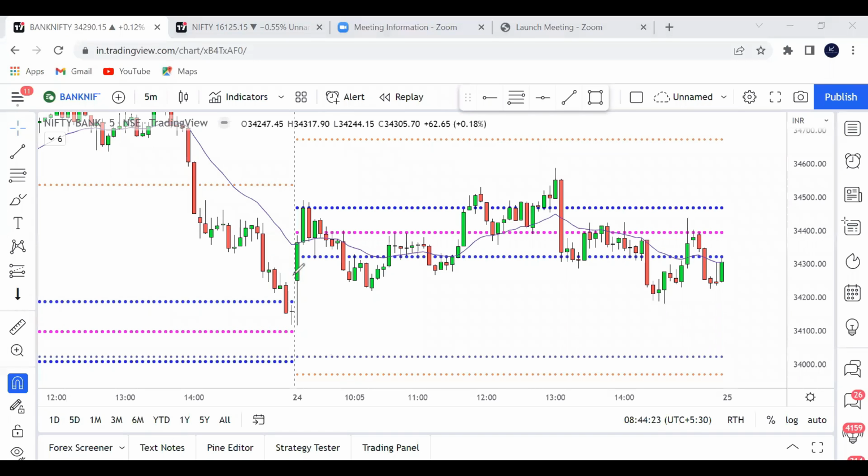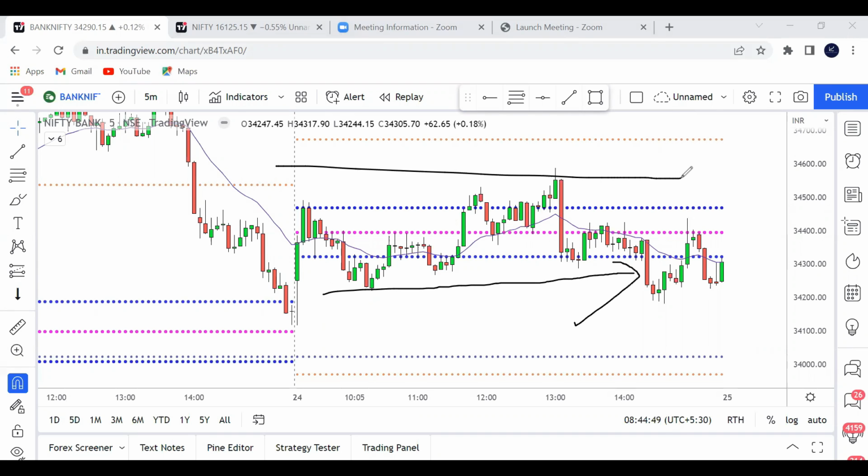On the 24th, the first candle opened and took support near the previous day low and made a big bounce, took resistance at the CPR and then reversed. It again went all the way back to the day's high, took support near the CPR, went back to the day's high, and then the market stayed sideways. So this is the analysis in Bank Nifty. The entire day Bank Nifty was staying sideways.